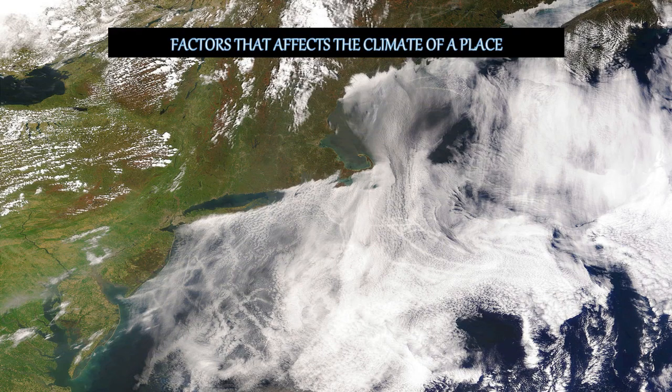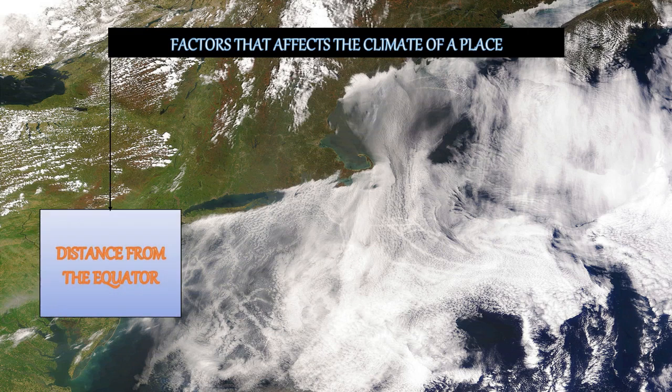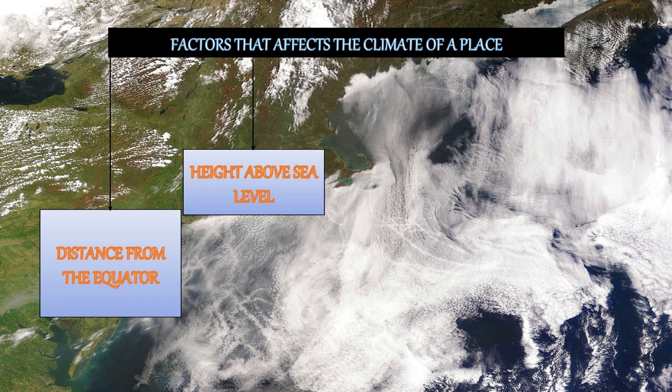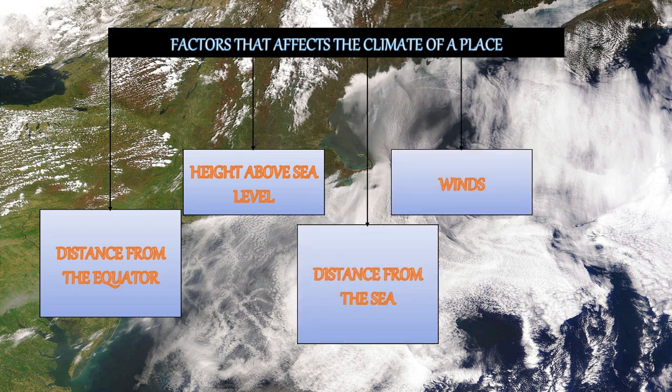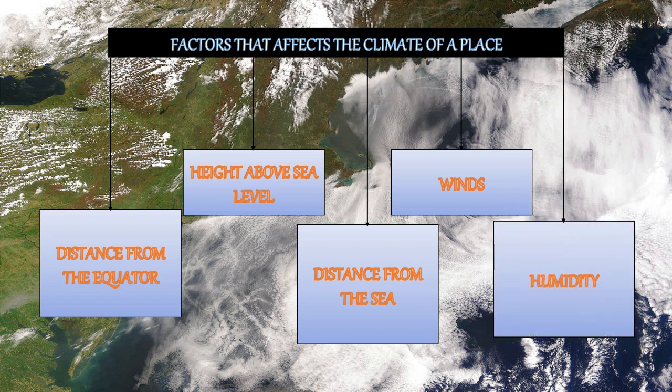Number 1, distance from the equator. That means how far we are located from the equator. Number 2, height above the sea level. That means at what altitude we are located. Number 3, distance from the sea, which means how far we are located from the sea. Number 4, winds. That means here we are going to talk about the movements of the wind. And number 5, humidity, which means the amount of moisture present in the air. So we can see that there are 5 factors that affect the climate of a place, and they are distance from the equator, height above sea level, distance from the sea, winds, and humidity.